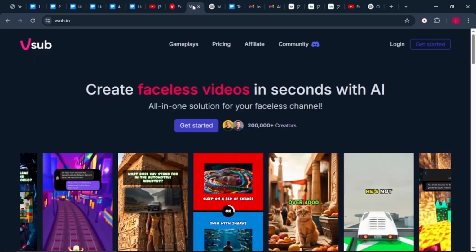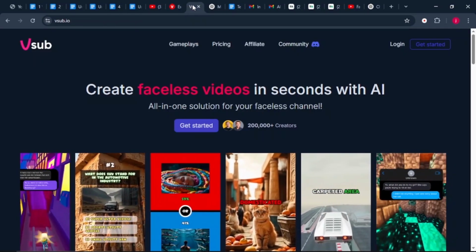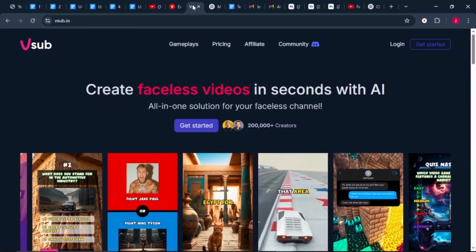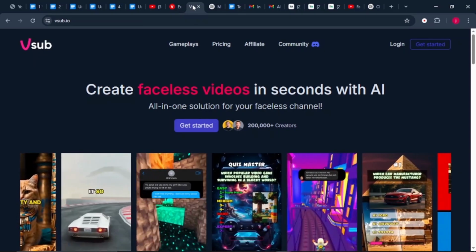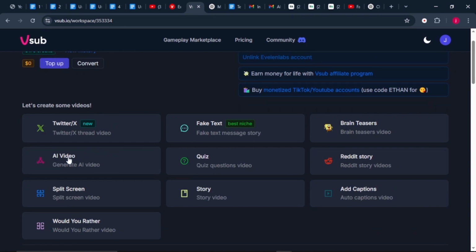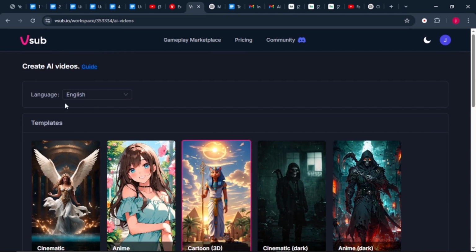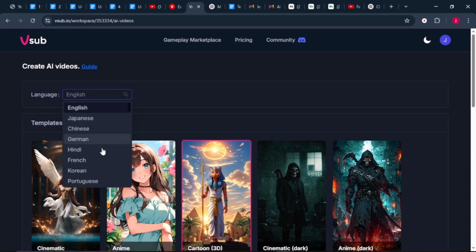So this AI tool is going to help us create a full video with a voiceover, with images and some text effects. So what we want to do is click on the login button or get started if we do not have an account. From here, we'll come to AI video. Once we are here, the first thing is to choose a language. So we'll leave it to English, but you have these other options.